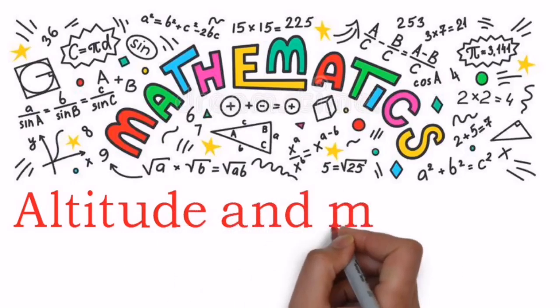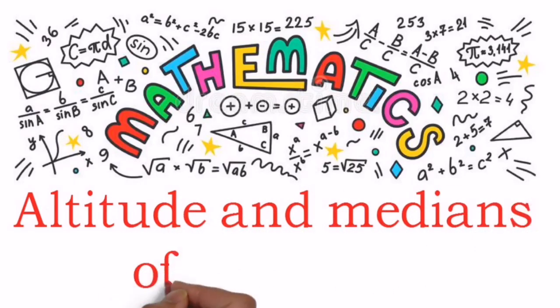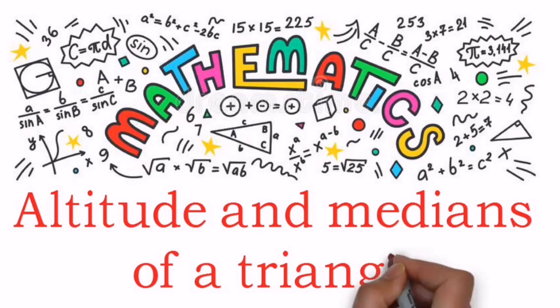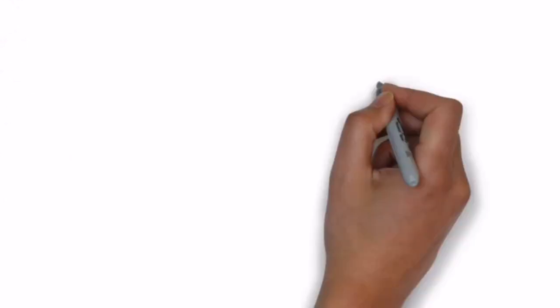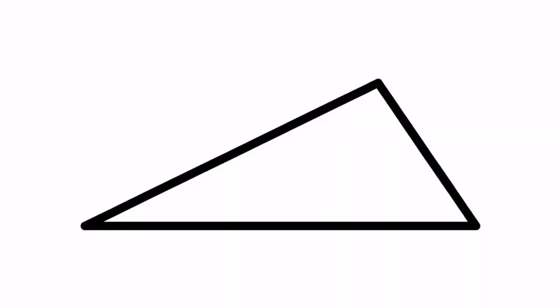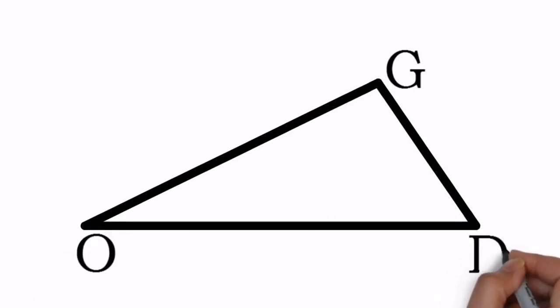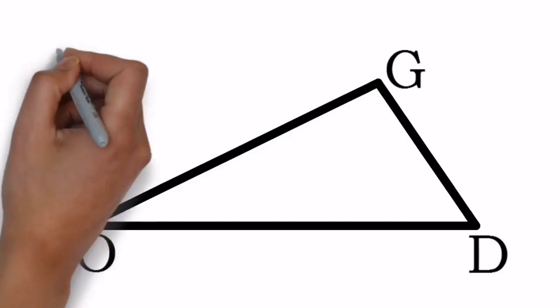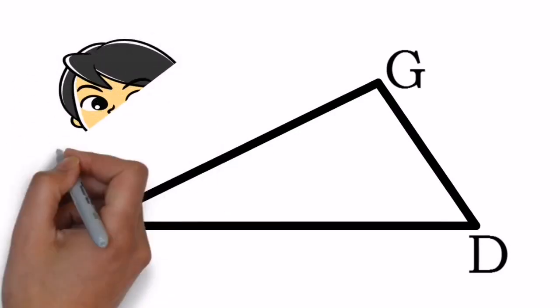So in today's lecture, we will try to understand the meaning of altitude and the medians in a diagram called triangle, the most common figure that we see in geometry and Max World. Okay. So the word itself suggests to us the meaning of triangle. Tri means three and angle means angle. So in this figure, triangle GOD, we will try to make the definition of it.